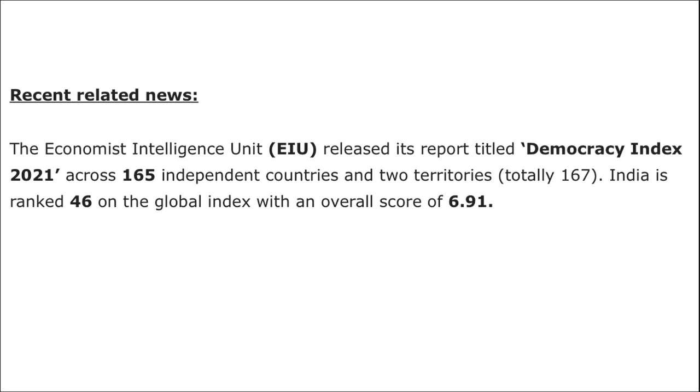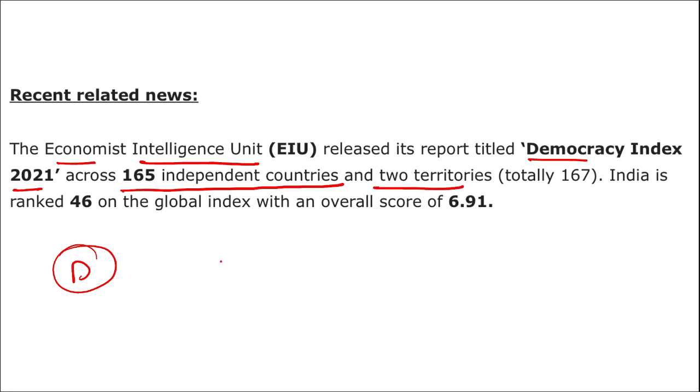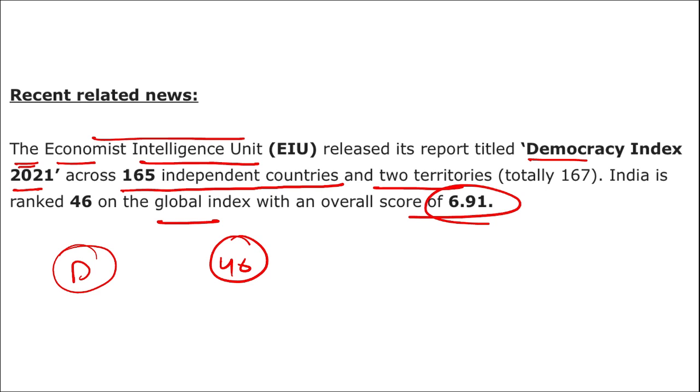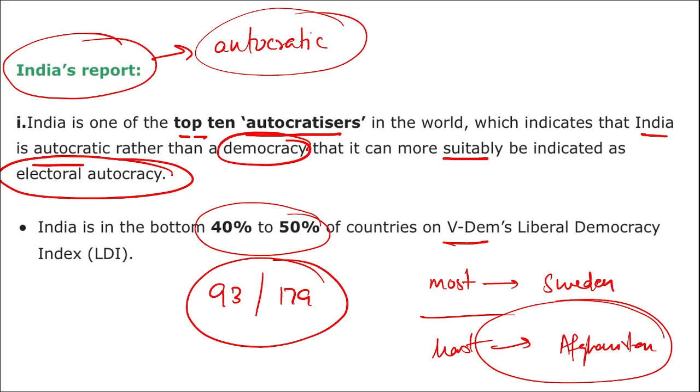Moving on, we'll talk about the Democracy Index for the year 2021. The Economist Intelligence Unit released the Democracy Index 2021 across 165 independent countries and 2 territories. India ranked 46th on the global index with an overall score of 6.91. I repeat, this Democracy Index for the year 2021 was released by the EIU, the Economist Intelligence Unit. A total of 165 independent countries took part in it, and 2 territories also took part. The rank of India in this index was 46.